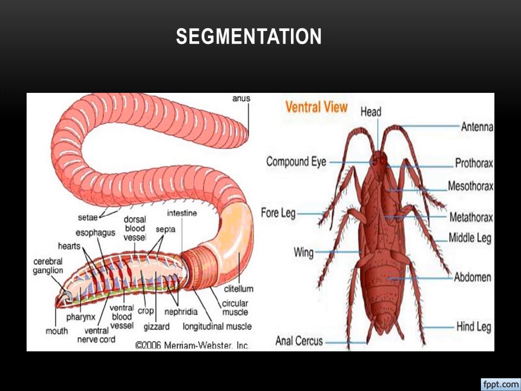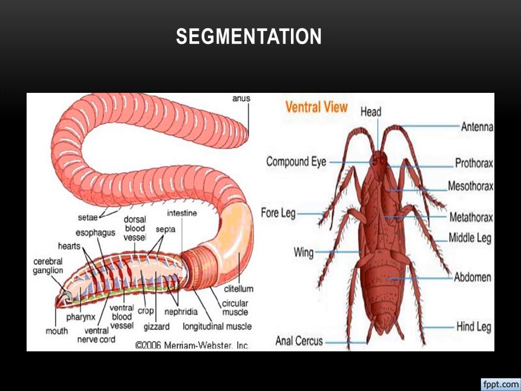For example, in the earthworm, the body will be divided into similar segments, right? So that we can say is metamerism. Here the segmentation or divisions are outside the body as well as leading inside the body also. Is it clear? So that is one of the characters. The second one is the cockroach.